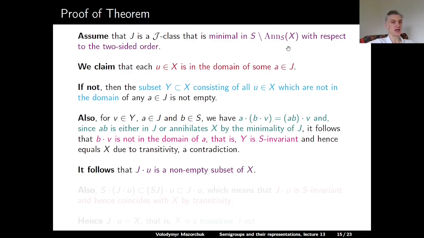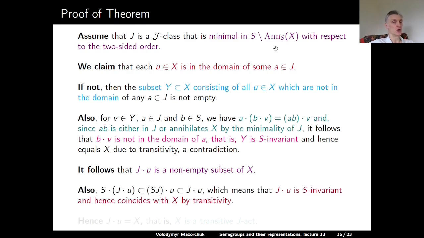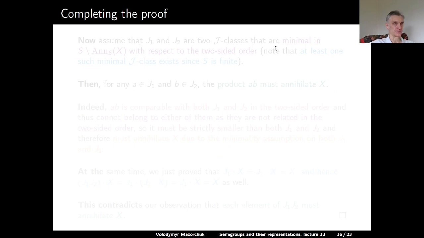So this means that J applied to any element U is a non-empty subset of X. Also, if we apply S to J applied to U, that's a subset of SJ applied to U, and that's a subset of J applied to U. Which means that J applied to any element of X is S-invariant and not empty, so it must coincide with X by transitivity. Therefore, J applied to U is equal to X, so X is a transitive J act.